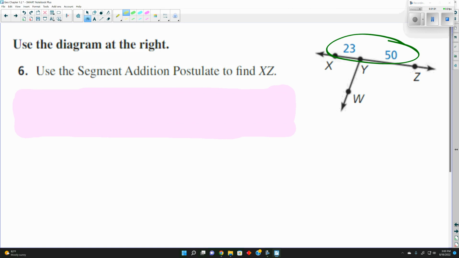So for y'all, if you want the assignment, it's 3 through 6 and 9 through 19 odd.